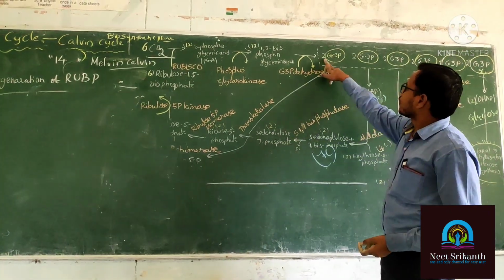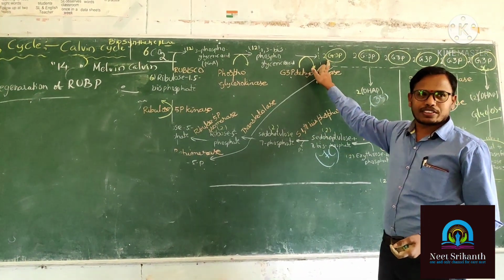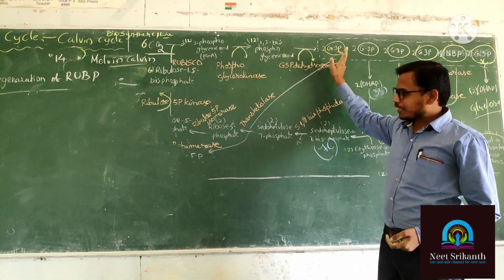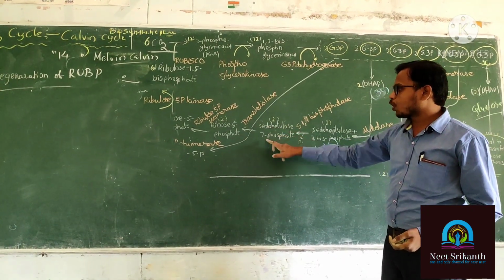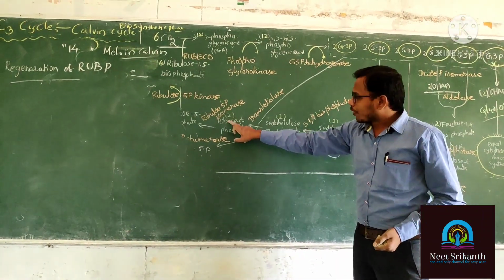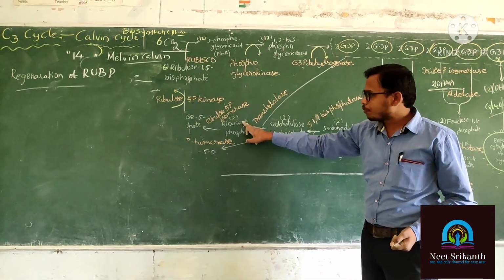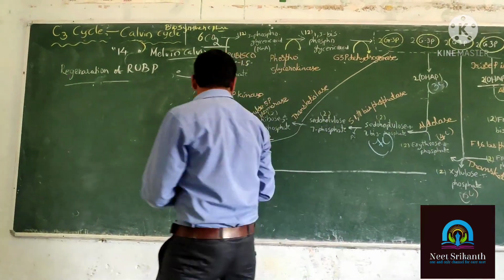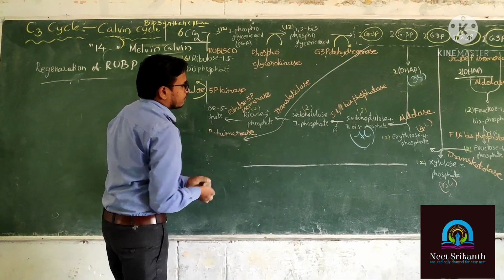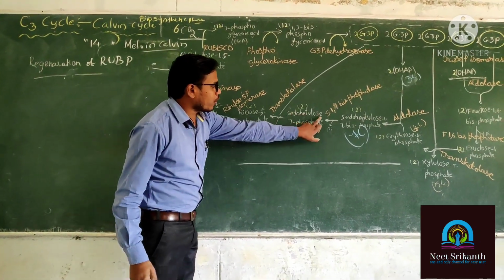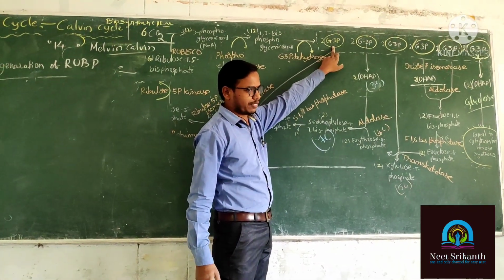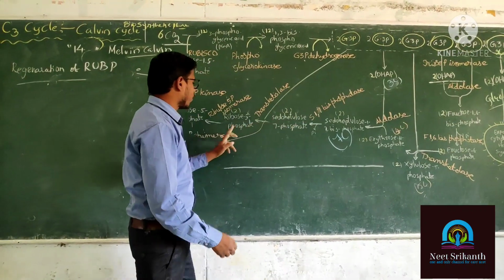And the next product, from pseudoheptulose 7-phosphate. What happened here? We still have 2 molecules of G3P remaining. 2 molecules of G3P react with 2 molecules of pseudoheptulose 7-phosphate, glyceraldehyde 3-phosphate, and they produce 2 products.